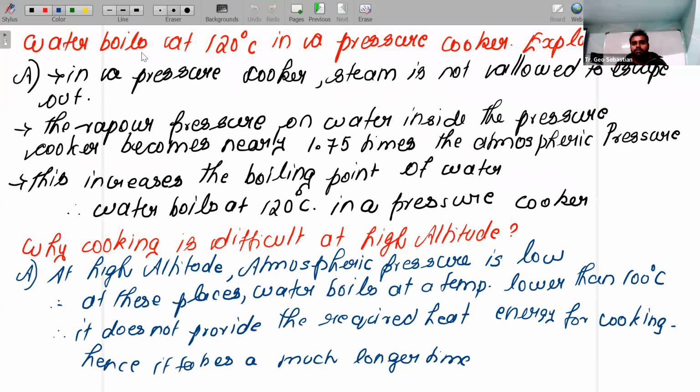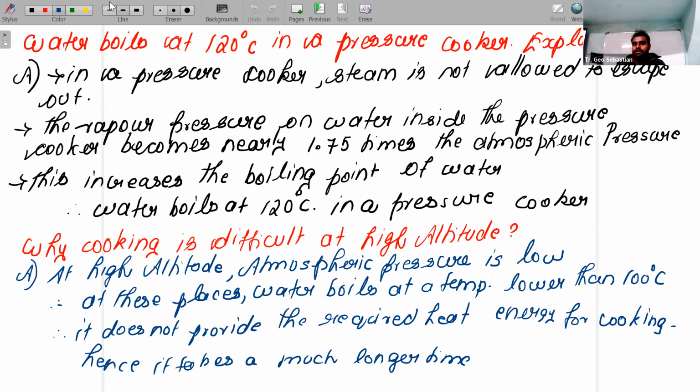Now this is one general question. You can expect this question for your exam. General, give-reason type: water boils at 120 degrees Celsius in a pressure cooker. Why? Children, boiling point is nothing but 100 degrees Celsius, right? Then why does it take 120 degrees Celsius in a pressure cooker? My pressure cooker I bought for more money. That is the reason. My pressure cooker is costly, so it should boil at 120 degrees Celsius. Is there anything like that?